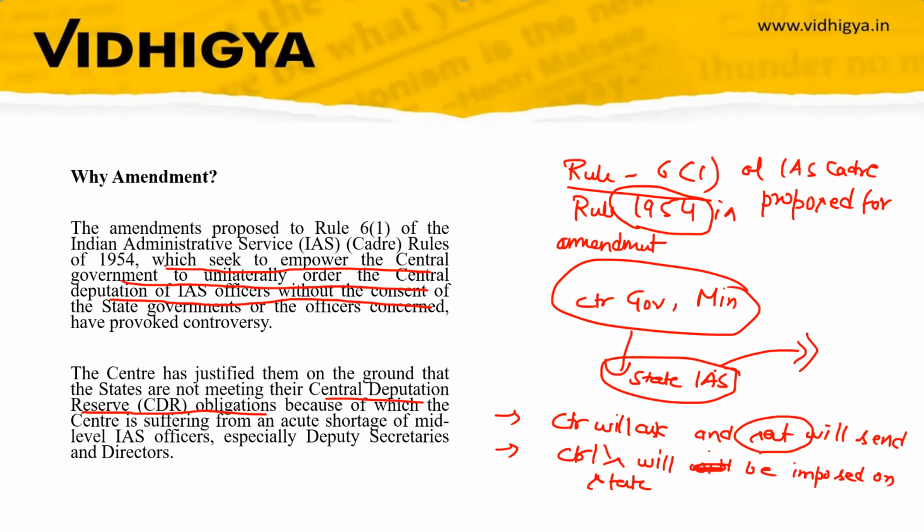And since states are not meeting these obligations, the center is suffering from an acute shortage of mid-level IAS officers. So the center is saying that states are not fulfilling CDR obligations, and because of which there is a shortage of mid-level officers, especially deputy secretaries and directors, to work for the central government. So this is the reason the central government is giving.